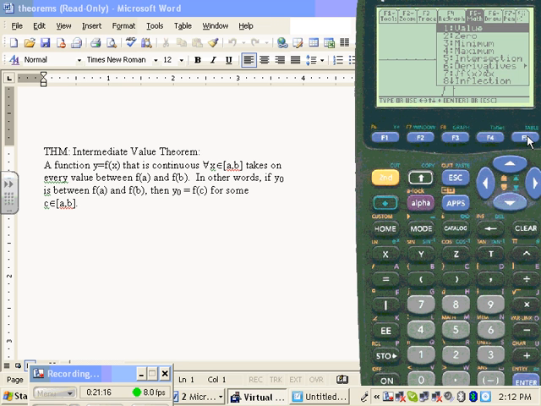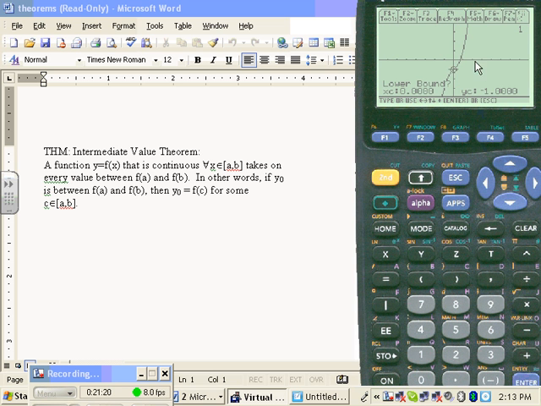Go to F5, go to 0, and the lower bound has to be something negative, and the upper bound has to be something positive, so that we can apply the intermediate value theorem. And there's the answer, 0.682 something. Well, on the AP, if you're rounding off, 3 places is usually enough. So I'm going to change that.